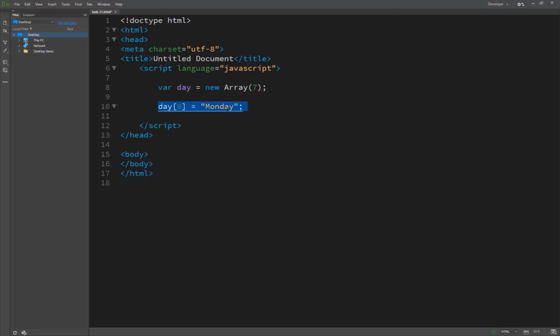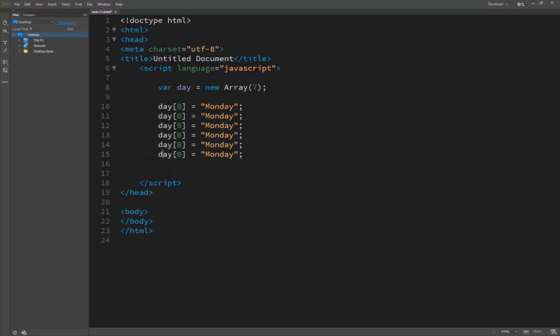So I have copied it and pasted it 7 times, and write here 1, 2, 3, 4, 5, and the last one is index 6, but counting the numbers from 0 it's 1, 2, 3, 4, 5, 6, 7.